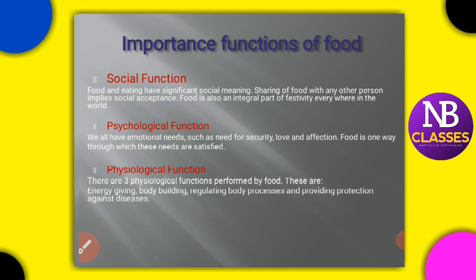For example, the heart pumps blood, the stomach digests food, and the lungs help in breathing. All these organs need energy, and they get it through the food we eat. So food helps in energy giving.